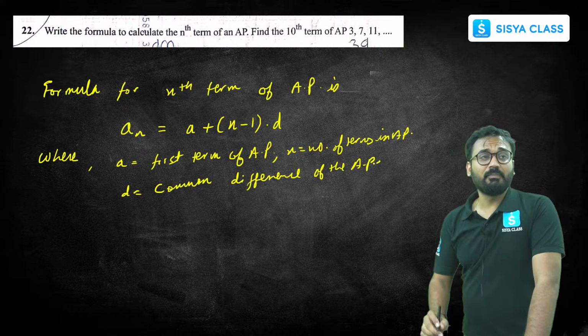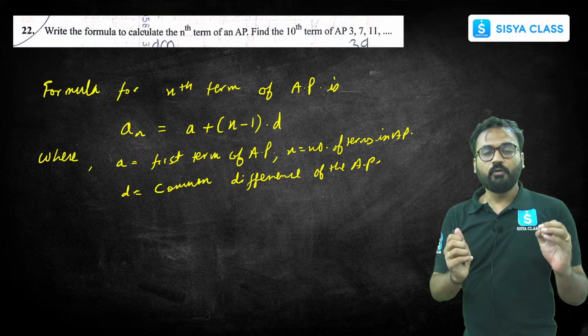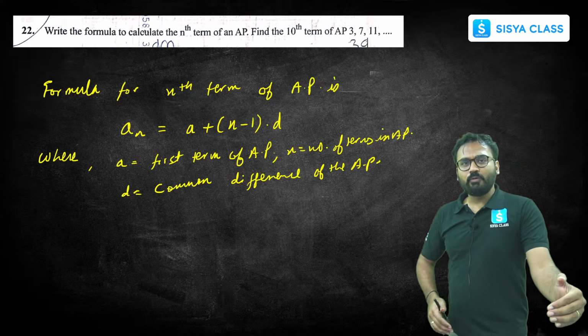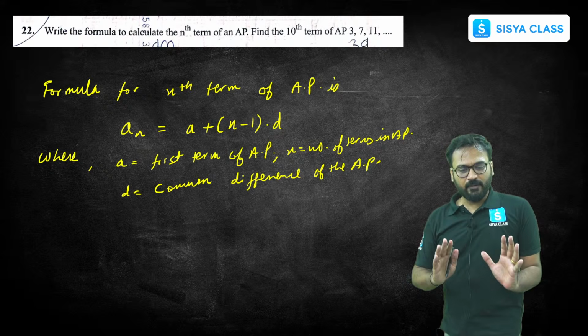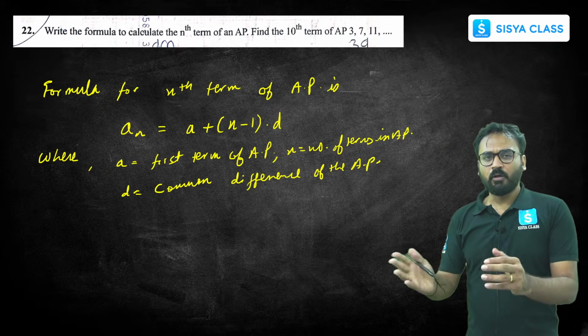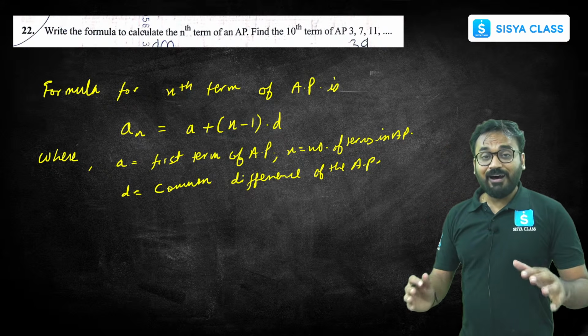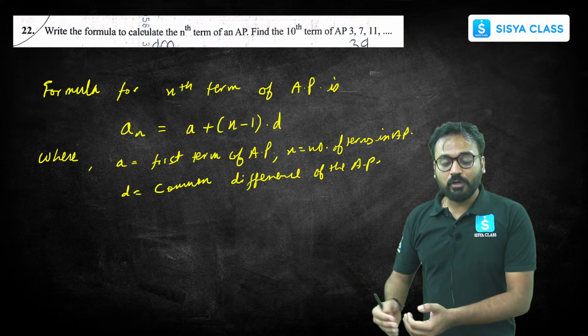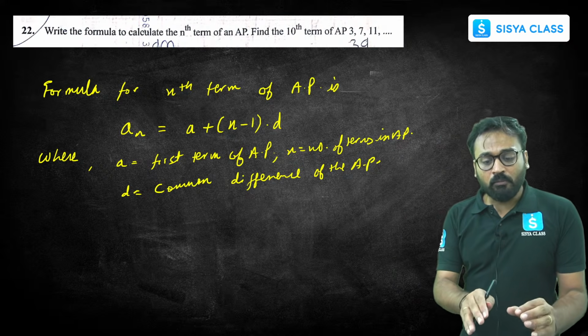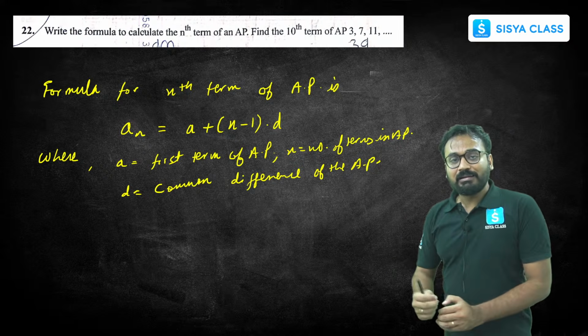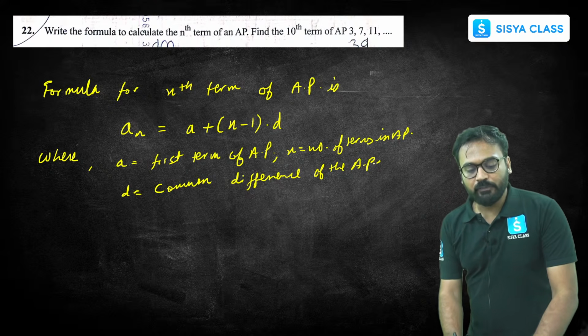Done. After you write this much information, your formula part is done. For this, you can expect to get 1 mark. If you write it in this complete way, 1 or 1.5 marks you will be getting here. After this, the next part of the question is to apply this formula and get the 10th term of the given AP. So let me write down the given AP.